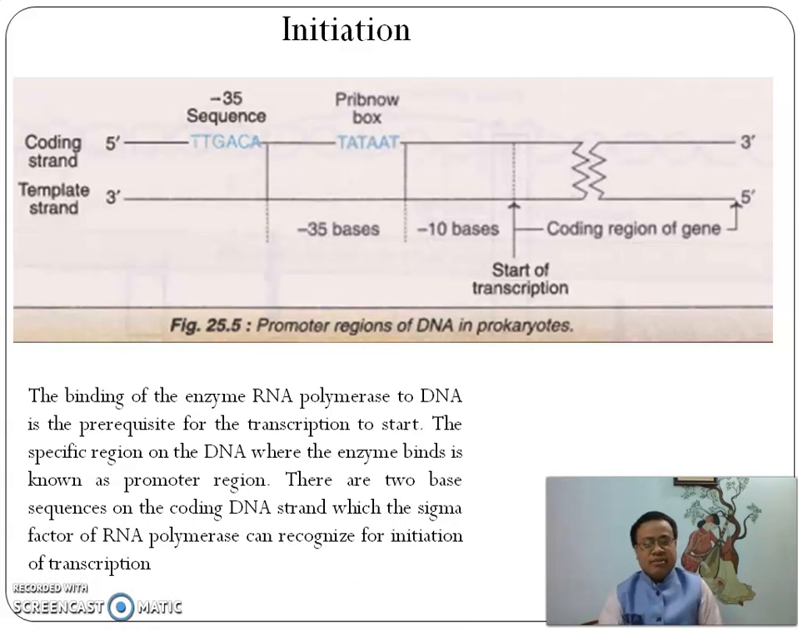The binding of the enzyme RNA polymerase to DNA is the prerequisite for transcription to start. As I told, the specific region on the DNA where the enzyme binds is known as the promoter region. These two regions are the promoter regions where the enzyme binds in the DNA strand. There are two basic sequences of the DNA strand which the sigma factor of RNA polymerase can recognize for initiation of transcription. These are two promoter sites. Any one site will be recognized by the sigma factor.